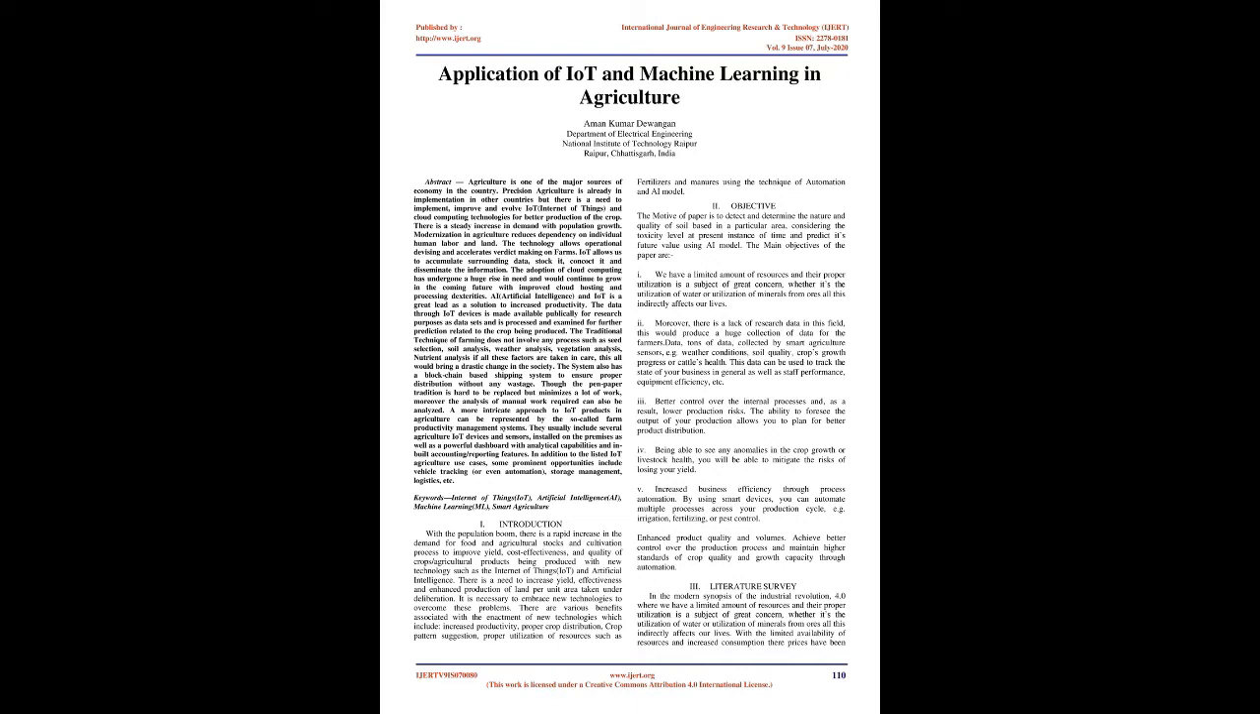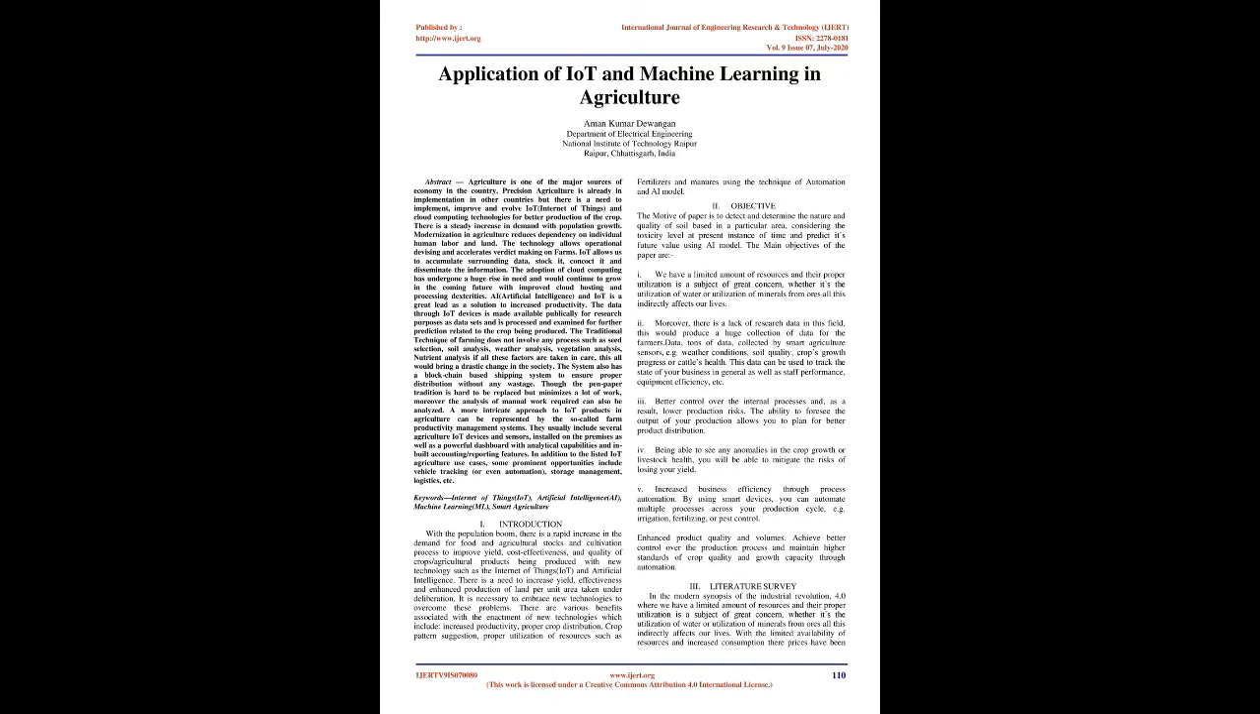2. Objective. The motive of the paper is to detect and determine the nature and quality of soil in a particular area, considering the toxicity level at present instance of time and predict its future value using AI model. The main objectives of the paper are: 1. We have a limited amount of resources and their proper utilization is a subject of great concern, whether it's the utilization of water or utilization of minerals from ores, all this indirectly affects our lives. 2. Moreover, there is a lack of research data in this field. This would produce a huge collection of data for the farmers.